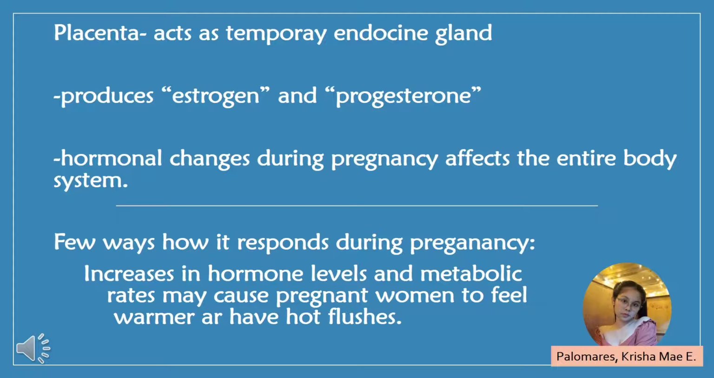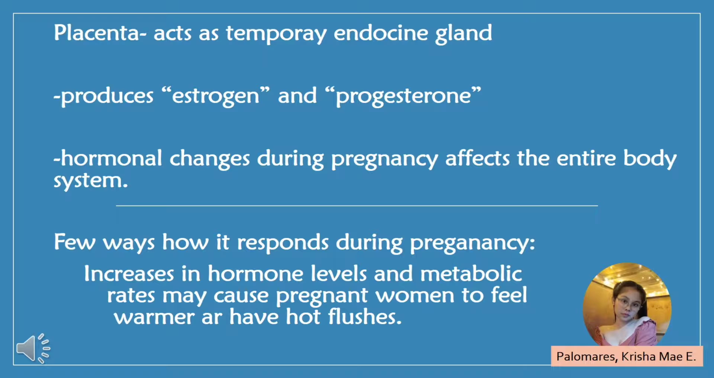During pregnancy, the placenta, which connects your baby to your blood supply, acts as a temporary endocrine system, which is a hormone-producing gland producing large amounts of estrogens and progesterone to help the uterus grow. Hormonal changes during pregnancy affect the entire body system. Here are just a few ways the endocrine system responds during pregnancy.